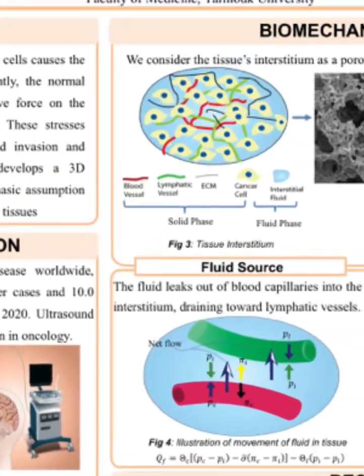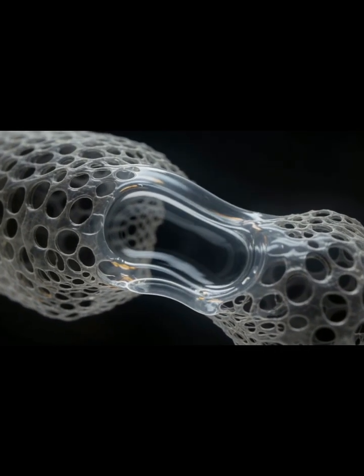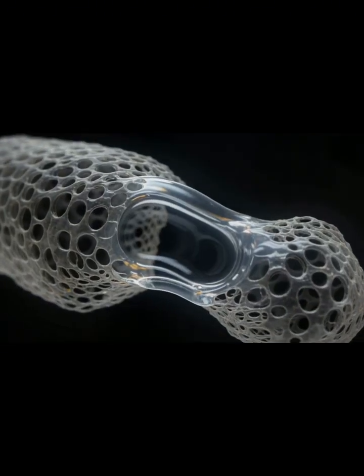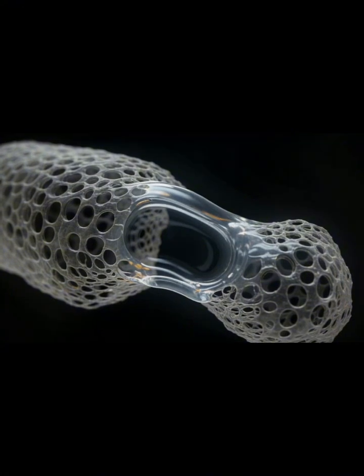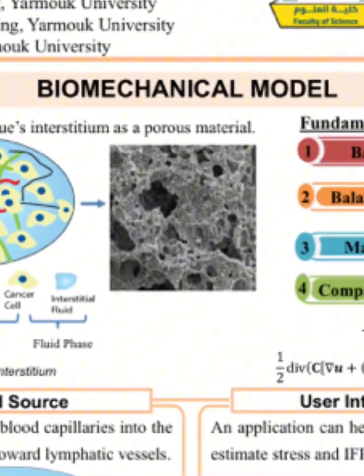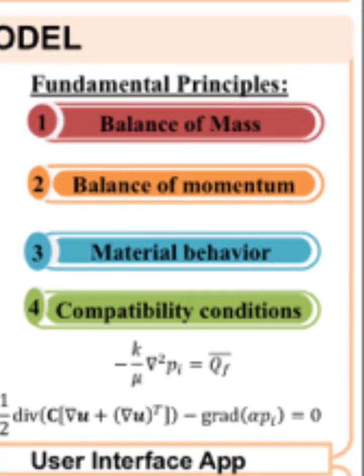From an engineering perspective, the tissue interstitium is modeled as a porous biphasic medium consisting of a solid matrix and a fluid phase. The solid phase represents the tissue structure, while the fluid phase moves through the interstitial space. To describe the system, our model is based on four fundamental principles: balance of mass, balance of momentum, material behavior, and compatibility conditions.